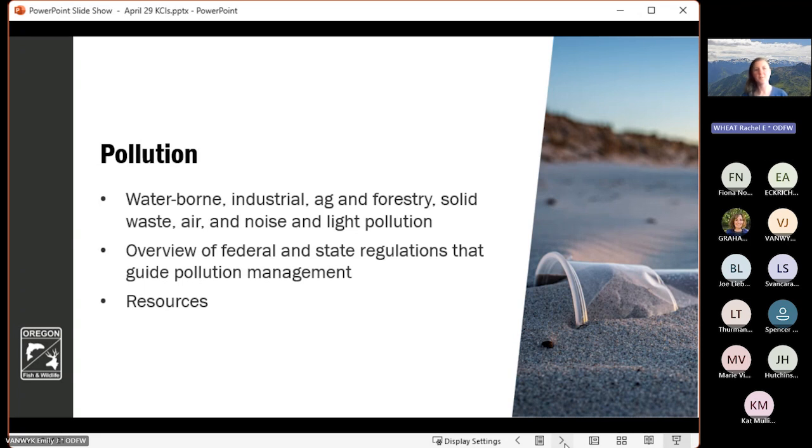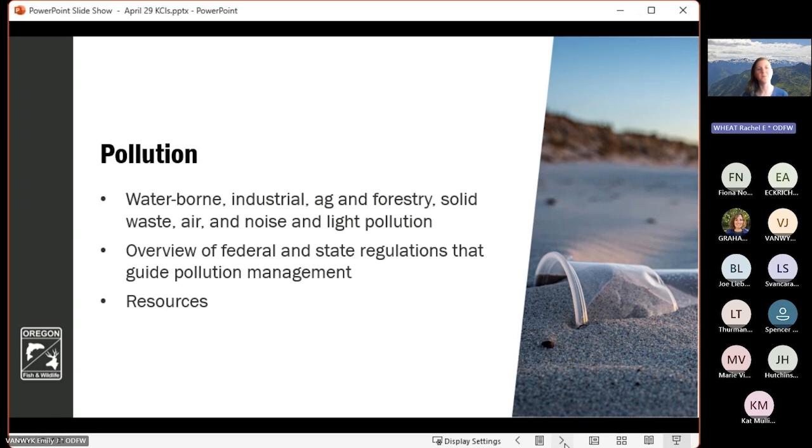So the pollution section breaks down the different types of pollution within the state and has major sections illustrating waterborne pollution, industrial pollution, agricultural and forestry pollution, solid waste pollution, air pollution, and then noise and light pollution as well. And within each of those categories, we discuss major pollutants and then their impacts on habitat, as well as potential impacts to fish, wildlife, and marine species.